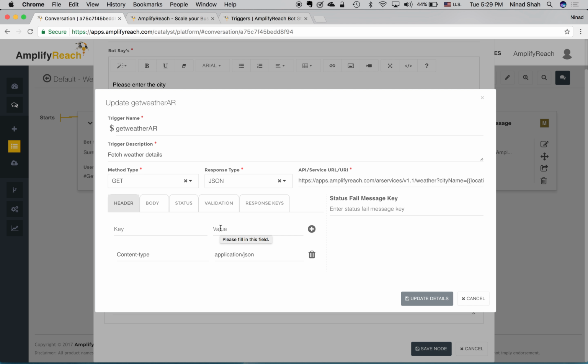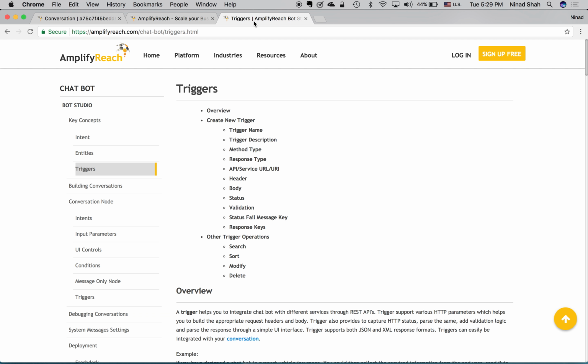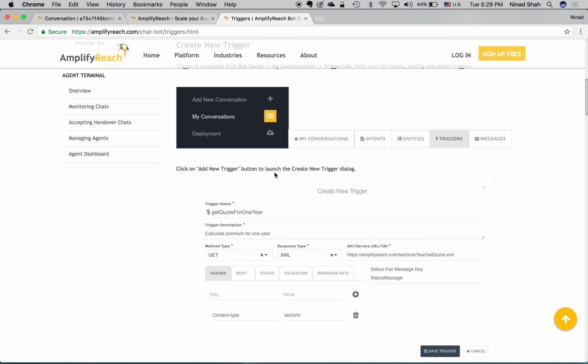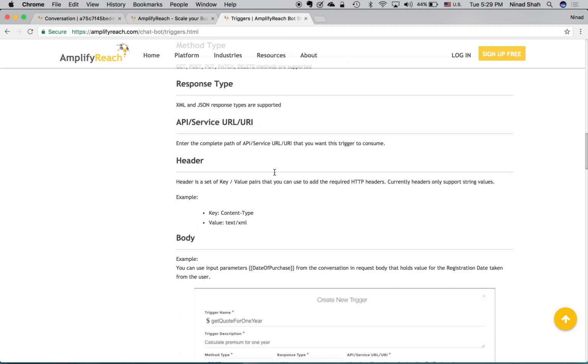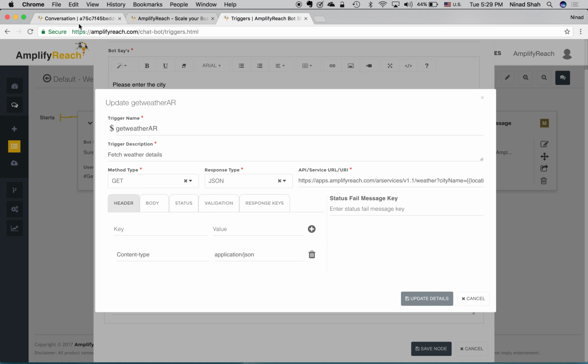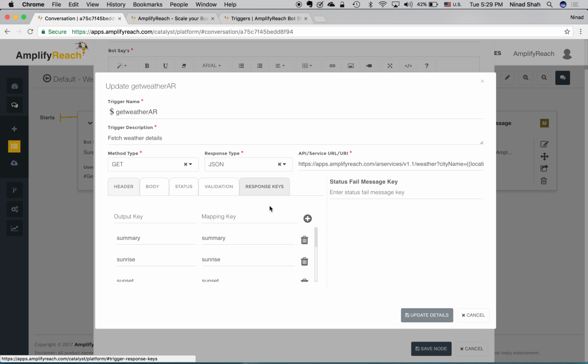There's a beautiful documentation for trigger available on AmplifyReach.com. You can go ahead and take a look at this to understand how different tabs can be utilized. From the response that we get from the API, we are storing them into the mapping keys, which are then consumed in a different node where we are going to display the message.